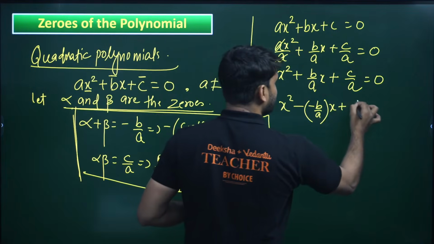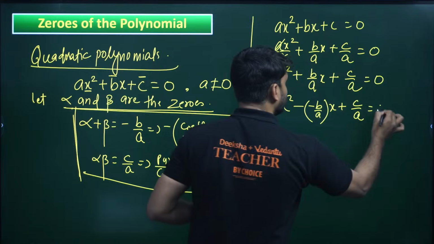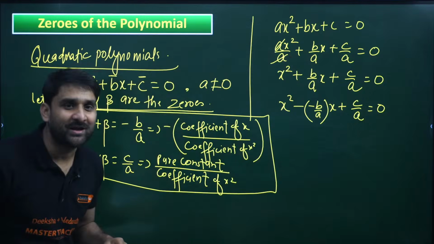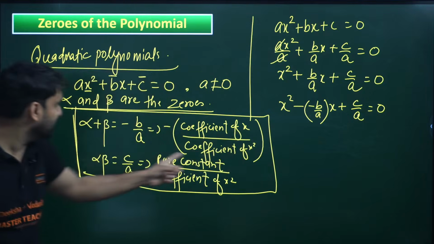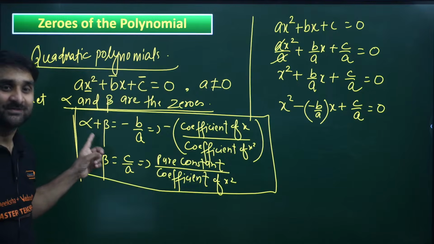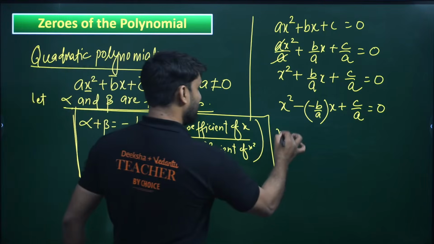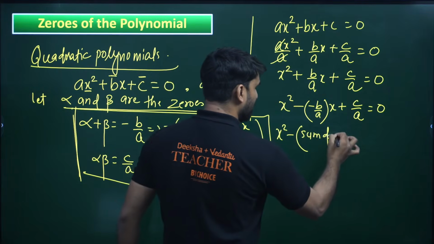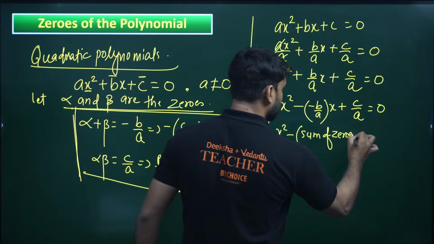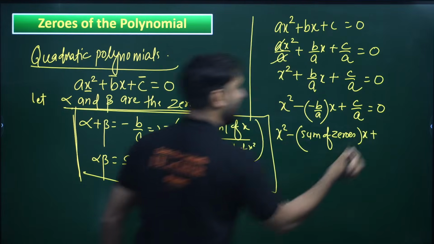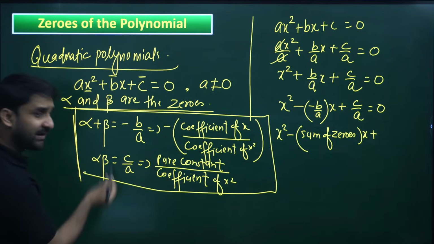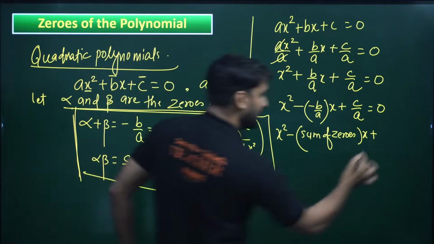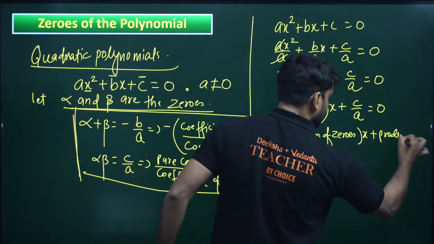Now you can see minus b by a is the sum of roots, the sum of zeros. So we can write x square minus the sum of zeros into x plus c by a. And c by a is alpha into beta, the product of zeros.